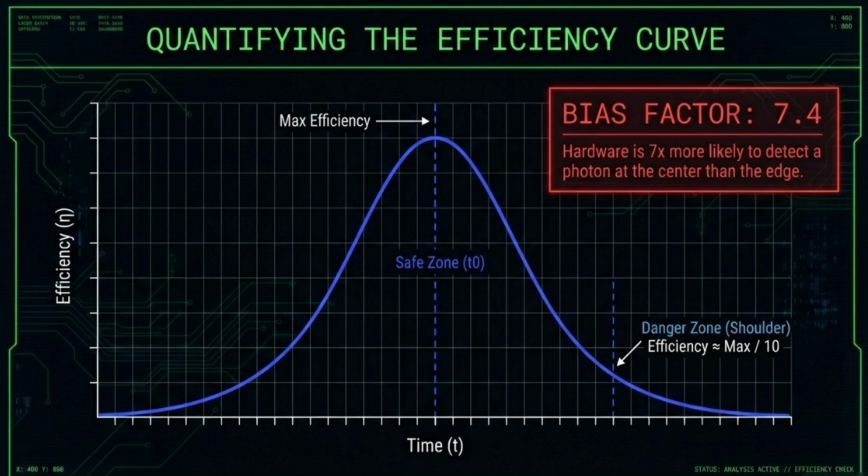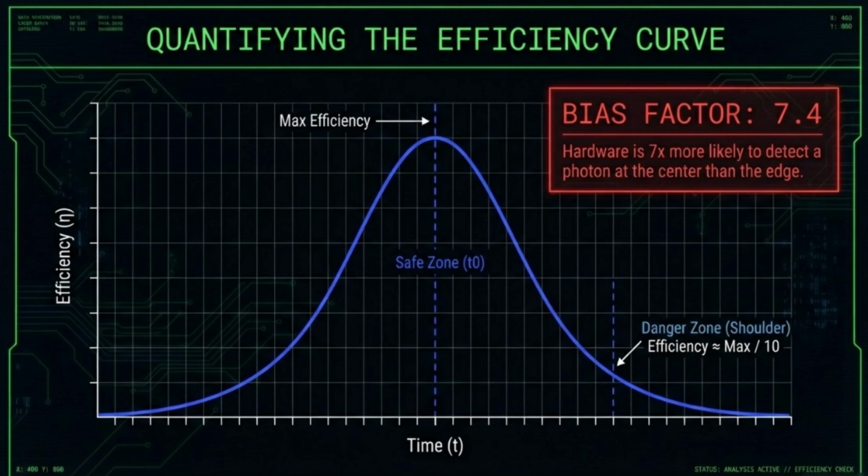Quantifying the efficiency curve. Data doesn't lie, and in this forensic readout, the numbers reveal a profound asymmetry. This graph represents the actual efficiency curve of the gated detectors used by Chris at the relay. Notice the safe zone at T0. At this precise center point, we achieve max efficiency. Every photon John or Jennifer sends that hits this peak has a near certainty of being recorded. This is the idealized state assumed in most basic security proofs.